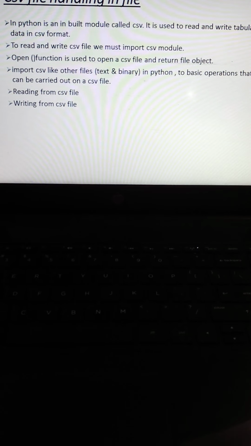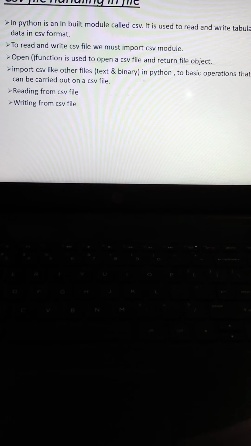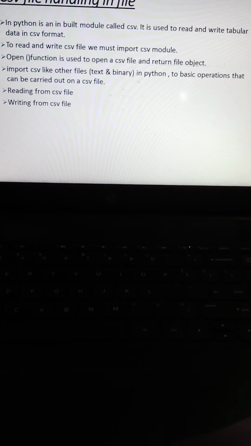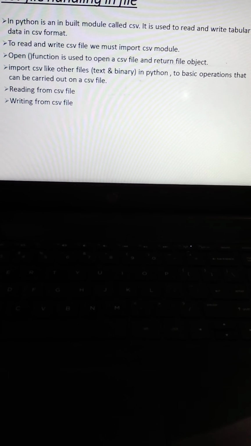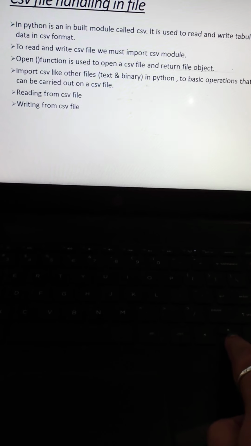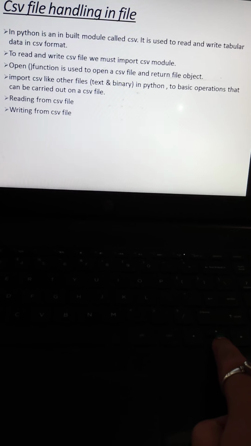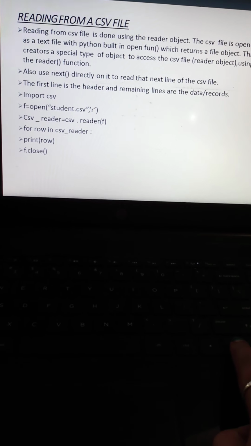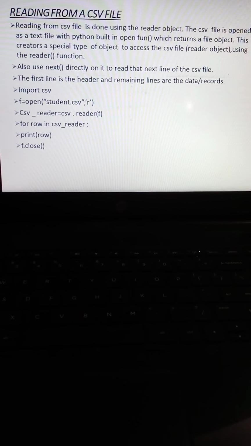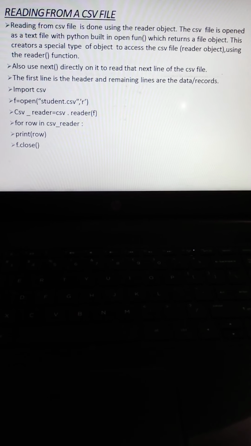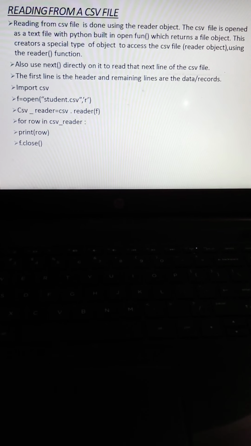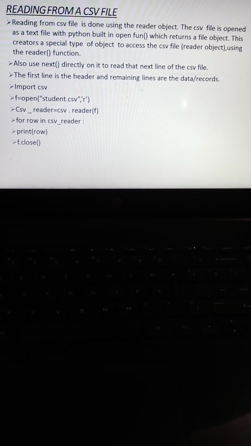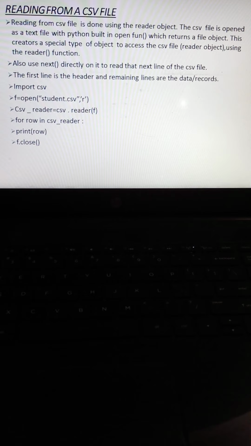Import csv. Like other files, such as text files and binary files, in Python the basic operations that can be carried out on the CSV file are reading from the CSV file and writing to the CSV file. So now guys, we have to know how we read the data inside the file through the CSV file. How will we read the data? Reading from a CSV file is done using the reader object, which is defined inside Python. The CSV file is opened as a text file with Python's built-in open function, which returns a file object.